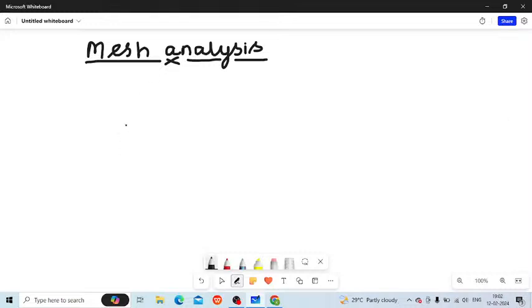So you already know why mesh analysis is being introduced to you. If you have a complex circuit with several sources, say voltage and current sources, as well as several components like resistance, inductance and capacitor, you can't solve that complex circuit using star to delta transformation. Each methodology is introduced because of the disadvantage of the last one.